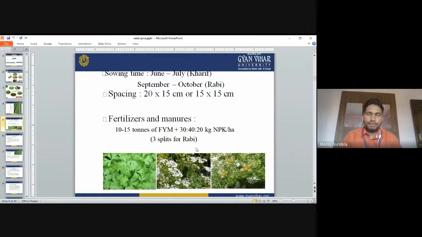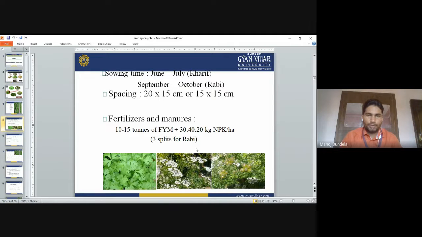Sowing time. The time of sowing is June, July in Kharif season, and September, October in Rabi season. The spacing is 20 into 15 centimeter or 15 into 15 centimeter. Fertilizers and manuring. So 10 to 15 tons of FYM, and 30, 40 and 20 kg of NPK per hectare. So NPK is 30, 40 and 20.